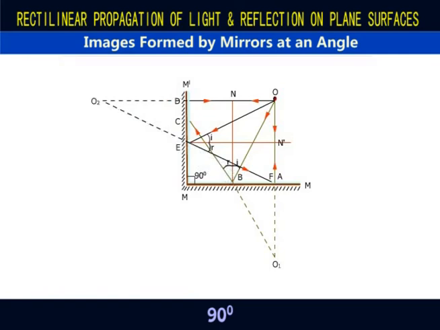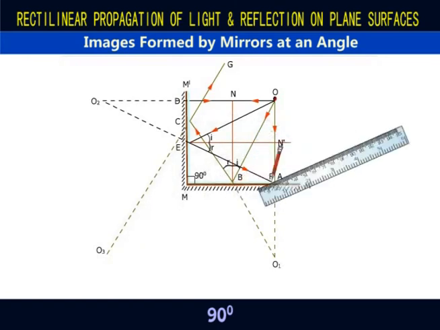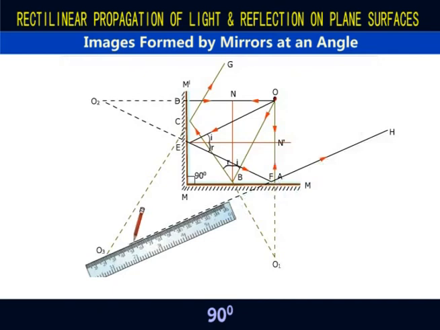The reflected ray BC gets reflected internally by the mirror MM prime along CG. The ray CG appears to come from O3, which is the image of O1. Similarly, the reflected ray EF gets reflected internally by the mirror MM along FH. The ray appears to come from O4, the image of O2.